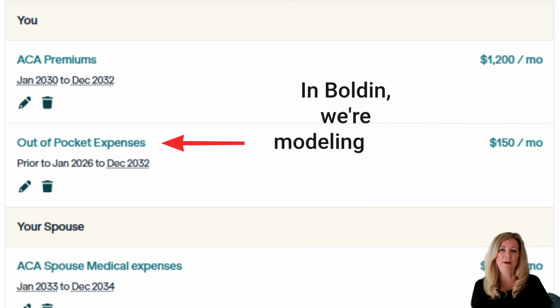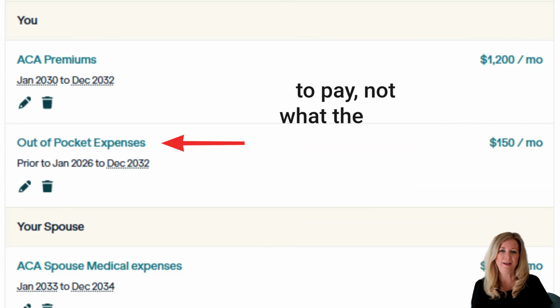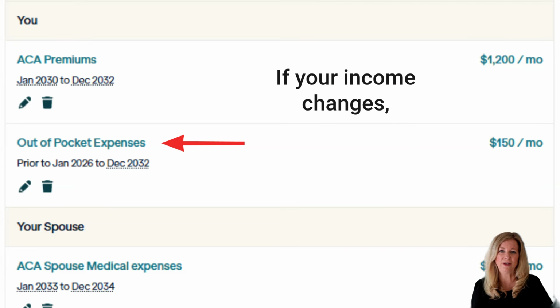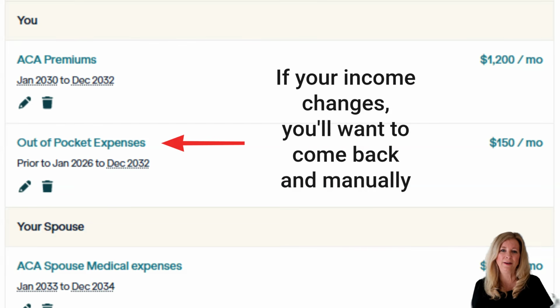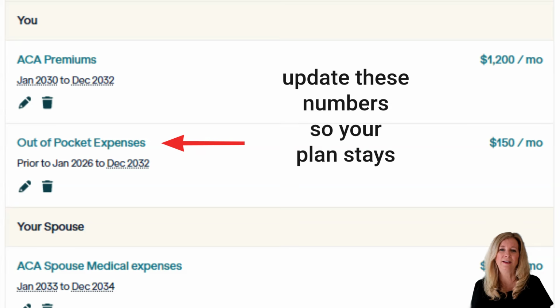In Boldin, we're modeling what you expect to pay, not what the ACA determines for you. If your income changes, you'll want to come back and manually update these numbers so your plan stays accurate.